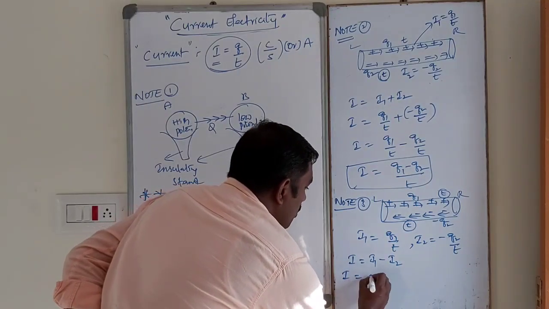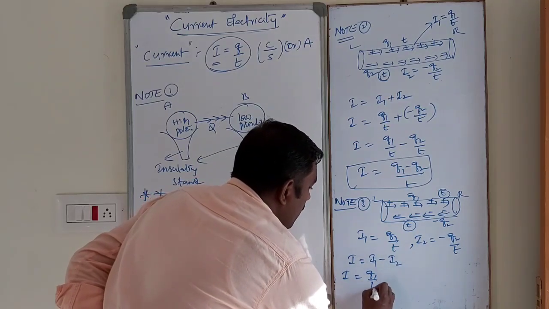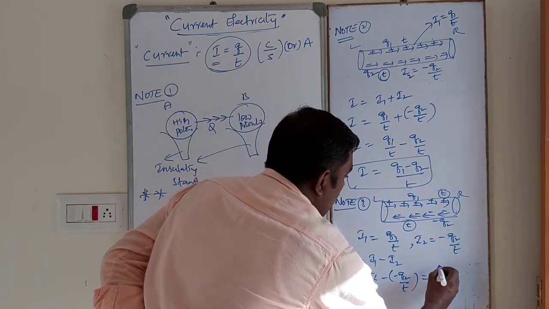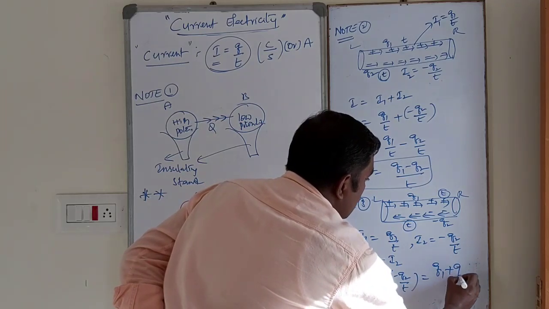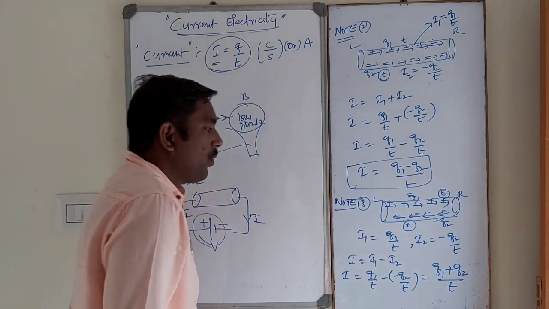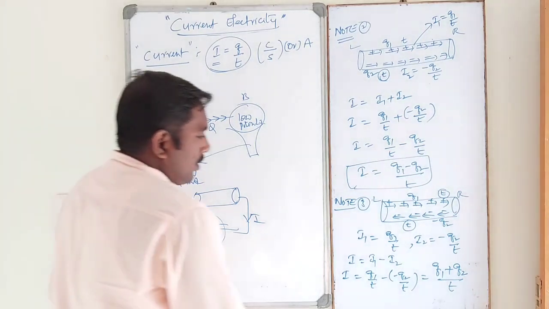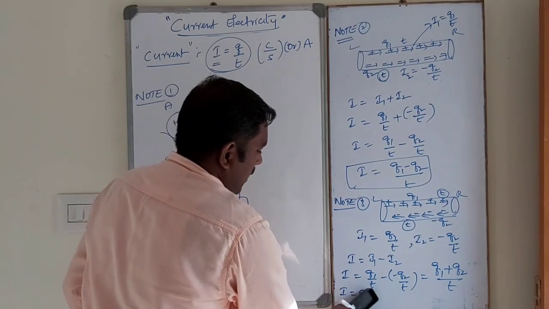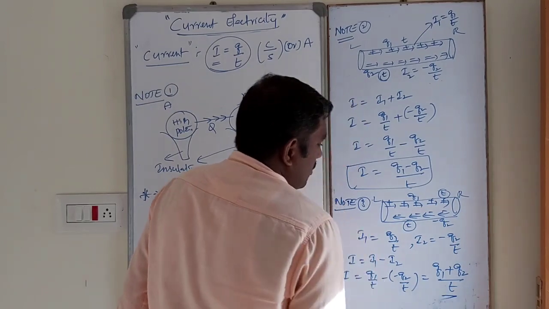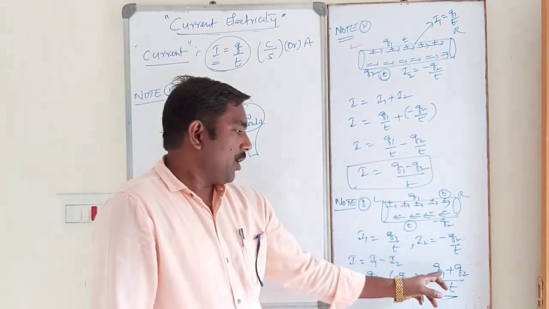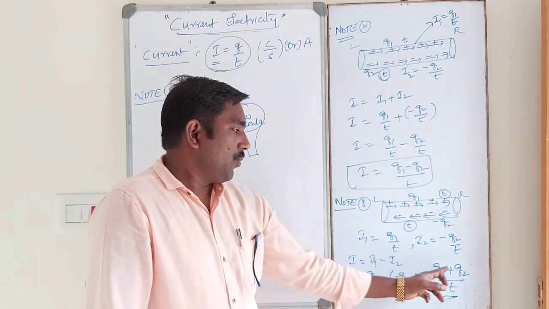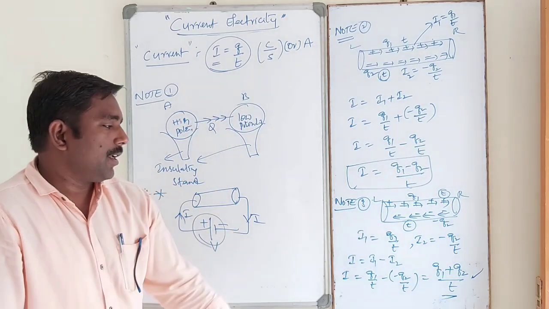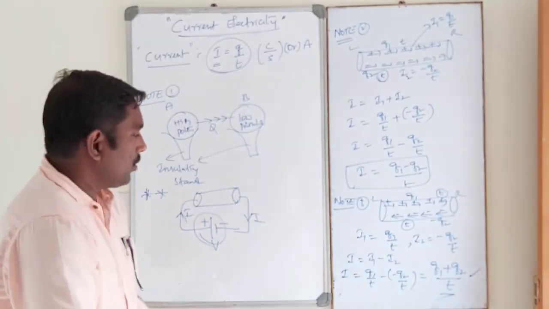Then I is equal to I1, which is Q1 by T, minus I2, which is minus Q2 by T. The total current is (Q1 plus Q2) by T, taking T as the LCM. So this is also very important, students. The total current in this case is I equals (Q1 plus Q2) by T.